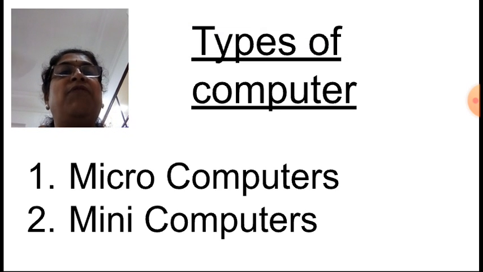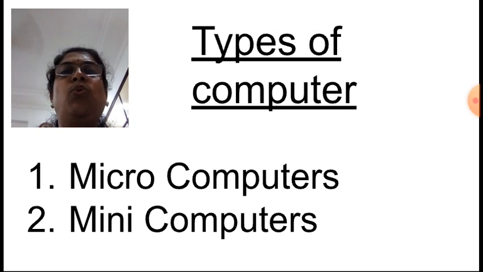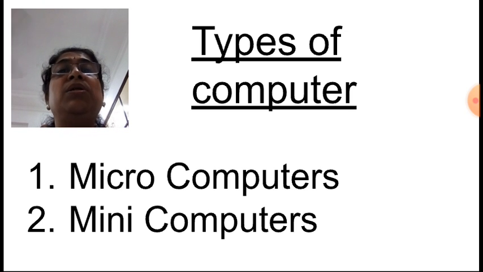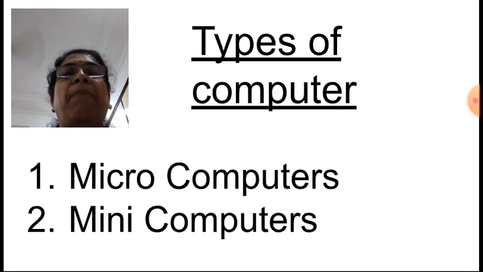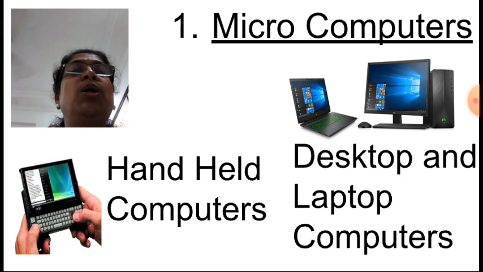Okay. Now next is, now we will see types of computers. Now what is types of computers? We have seen computers at home, in school, correct? But computers are classified on the basis of their execution speed, their capacity and the size of the computer. Okay, so all these types we are going to learn in detail. Now first one is microcomputer, second one is mini computer, next is mainframe computers, fourth one is supercomputers. Out of this, today we are going to learn about microcomputers.